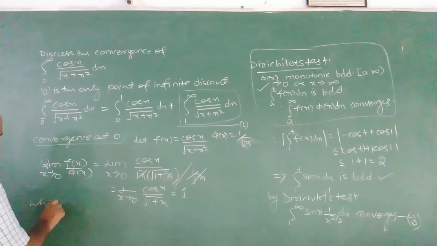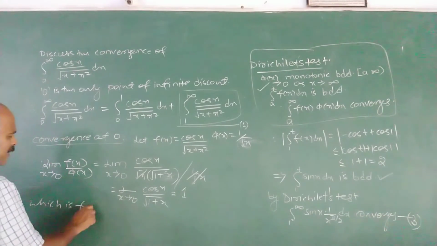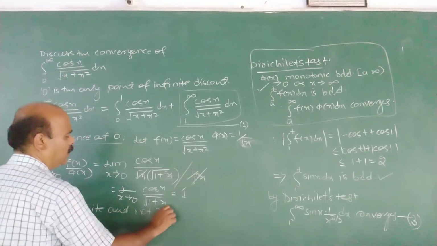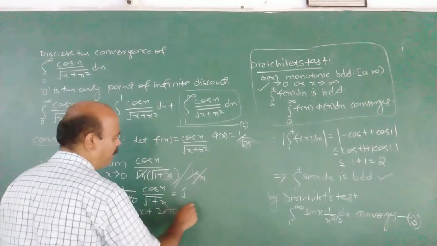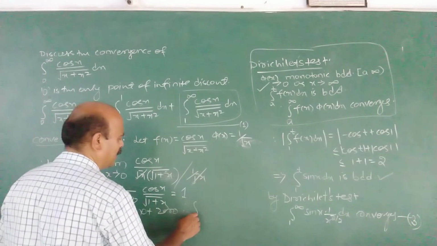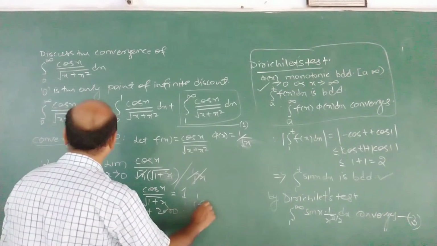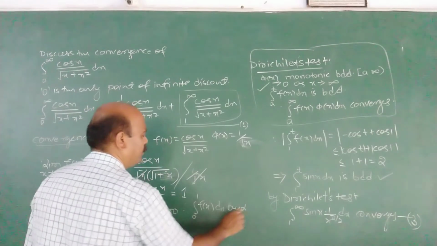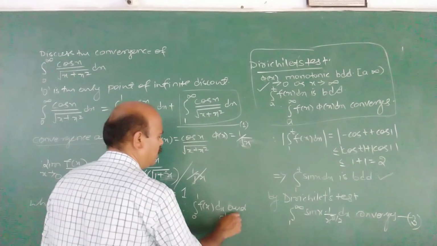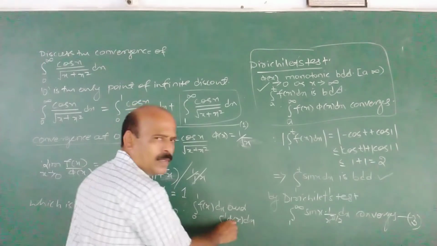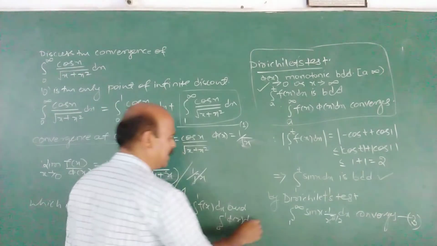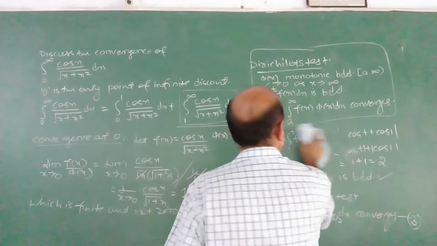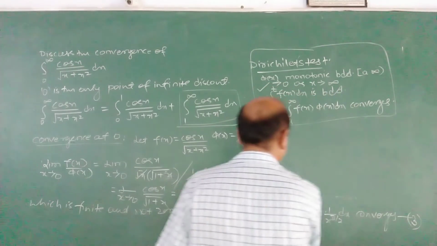Which is finite and not zero, therefore by the practical comparison test, integral 0 to 1 f(x) dx and integral 0 to 1 phi(x) dx are alike, either both converge or both do not converge.